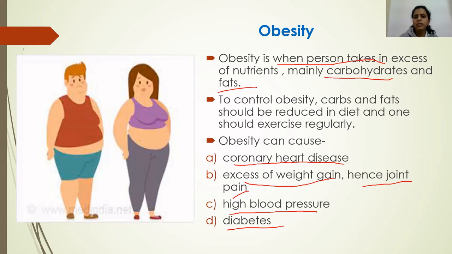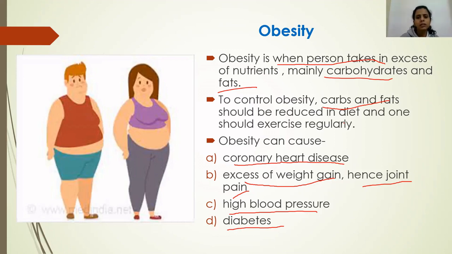And in obesity, when the person takes excess carbohydrates and fat, this excess carbohydrate and fat is present in the blood in the form of sugar, and that's called diabetes. Now if the person wants to control obesity, the carbohydrates and fats should be reduced in the diet, and one should exercise regularly. It's not that the person should go on a crash diet.